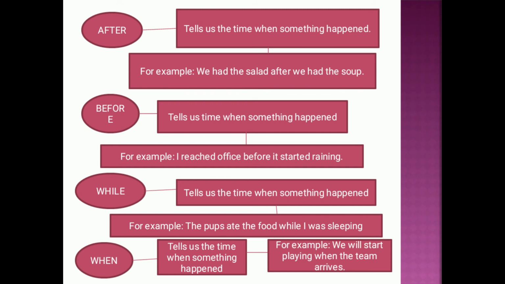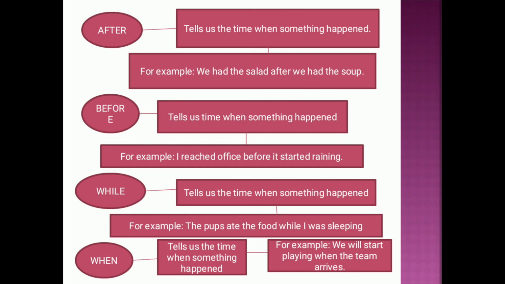So first is after. After tells us about the time when something happened. We had the salad after we had the soup. So it is giving us the time when we had the soup. It is defining the time when we had the soup and when we had the salad. So it is defining the time of eating.